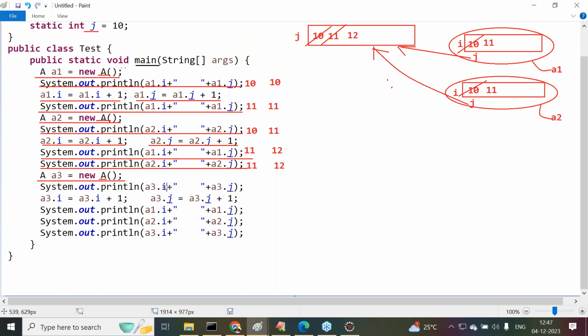Not loading that A class bytecode again, in the sense of reusing the existing bytecode. Reusing the existing bytecode means using the current value of the static variable. What is the current value of the static variable now? 12, but not 10. The latest value of the static variable is 12, but not 10. Observe carefully. Okay, this is completed.